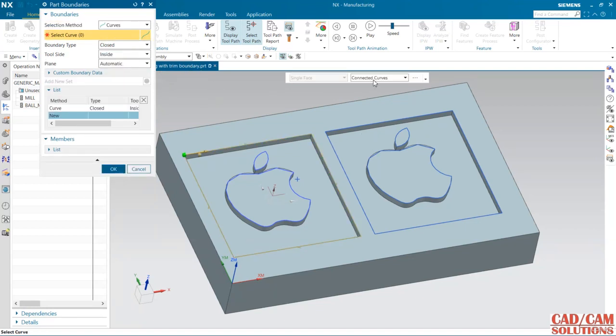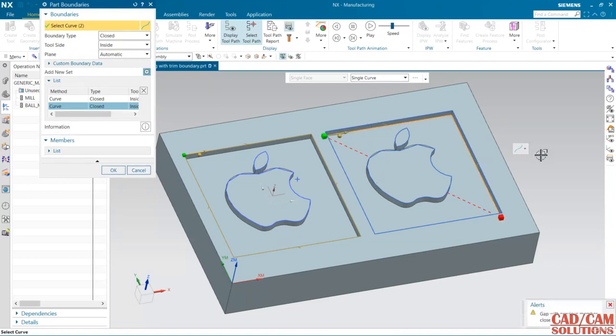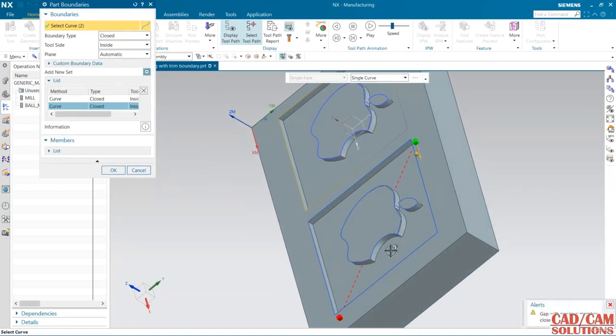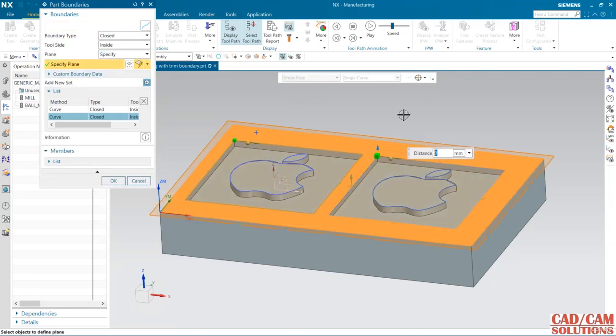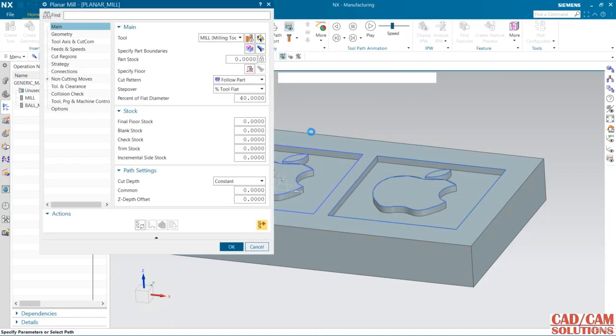For the next I'm using this bottom. What is happening is the boundary is creating on the lower face. It is generating here, and I want to generate it on the top, so that time we have to specify this plane so that the boundary will come on top of this part.